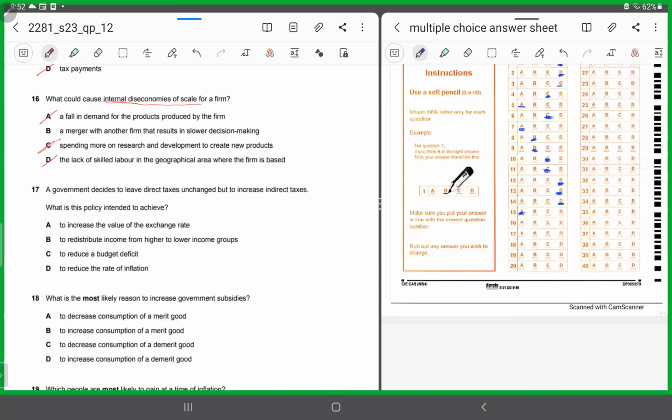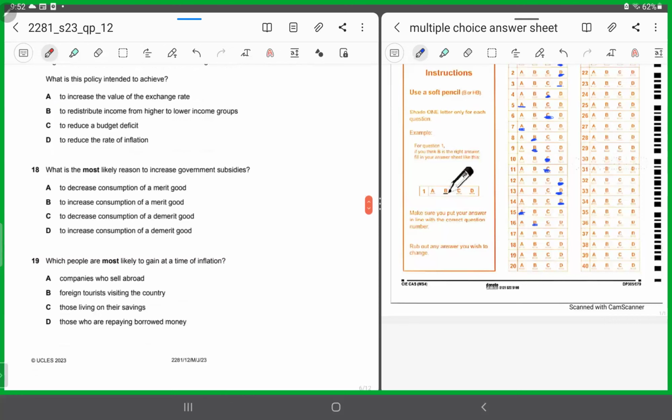Why? Because B is saying a merger with another firm that results in slower decision making. And this is talking about management problems. So again, when the firm has grown beyond a certain output level, it is creating management problems. That is why B is the correct answer. So 16 has to be B. 17.